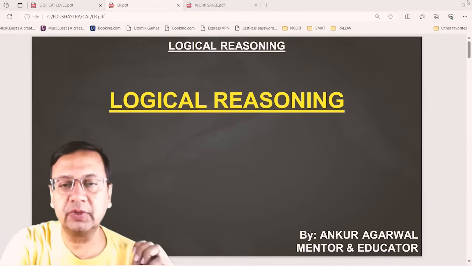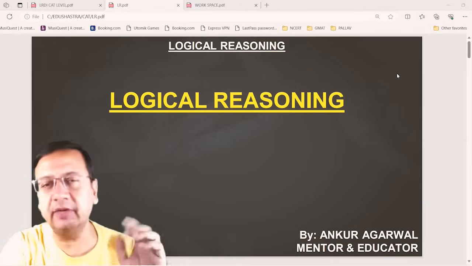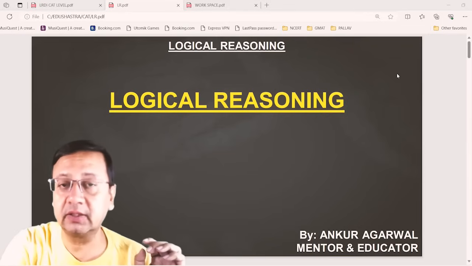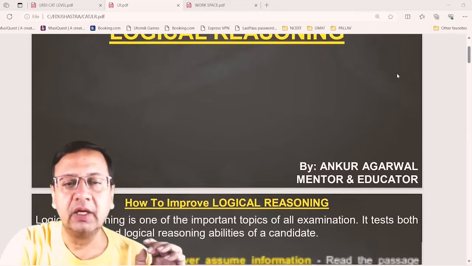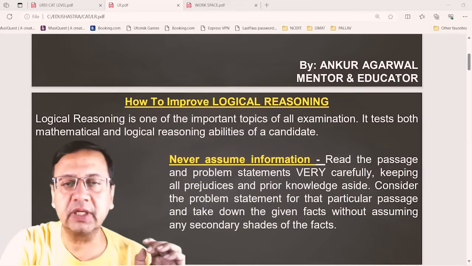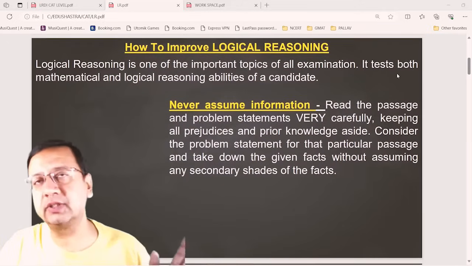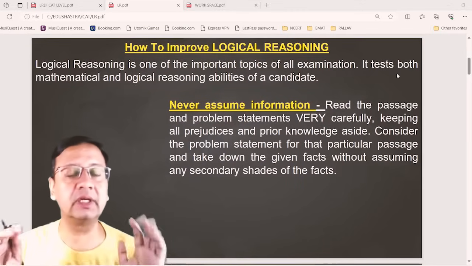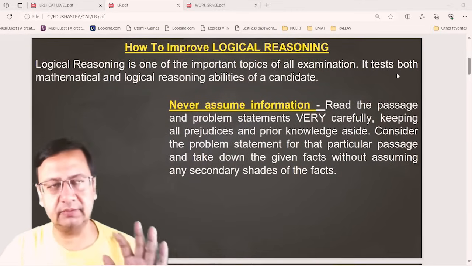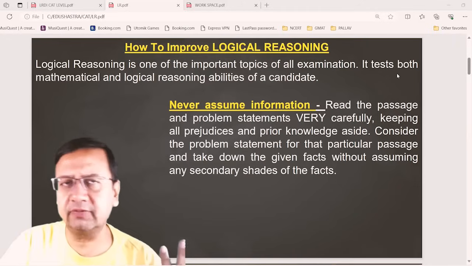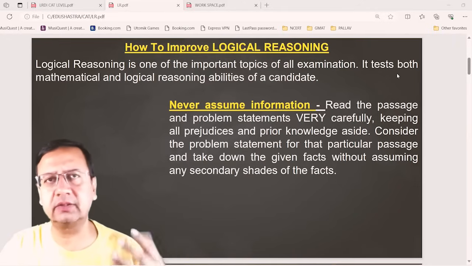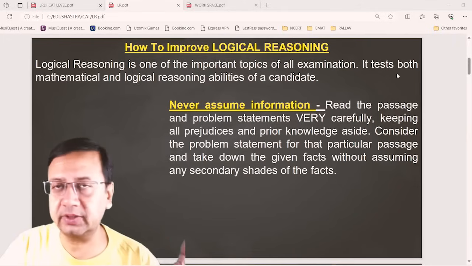Now, just some brief introduction to the logical reasoning section. The logical reasoning section is basically where you have questions which are typically not related to any topic. In quantitative, I can say this is arithmetic, this is algebra, this is geometry.